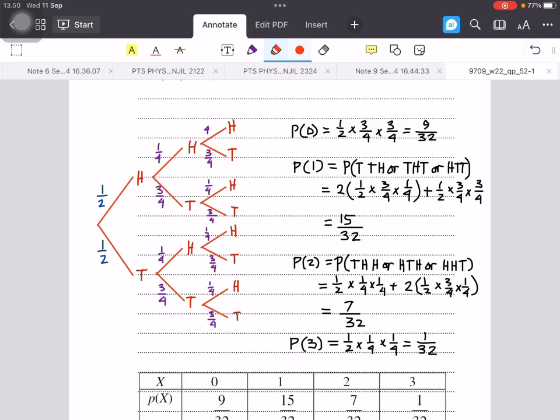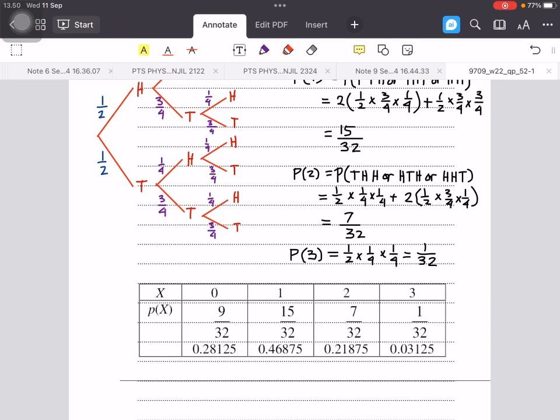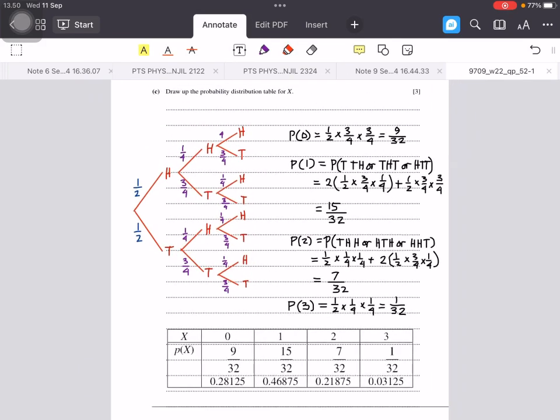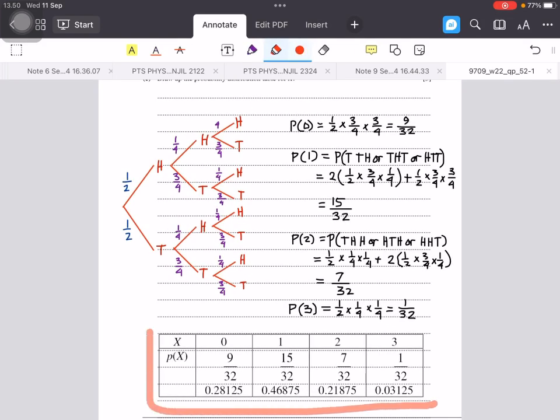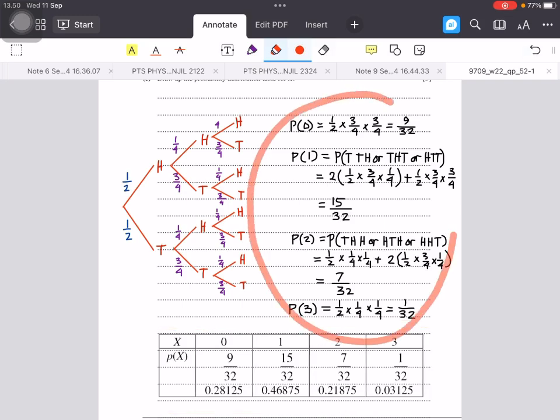Probability head, head, head is half times 1/4 times 1/4, equal to 1/32. And then we can draw the probability distribution table. You can see this is the complete probability distribution table according to our findings.